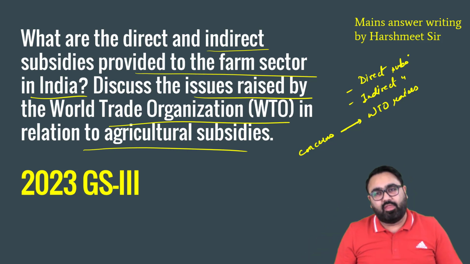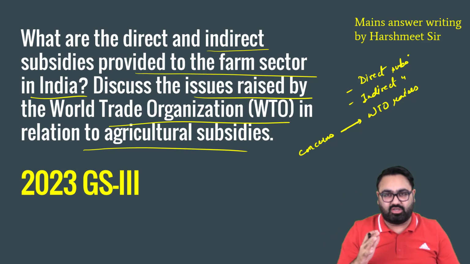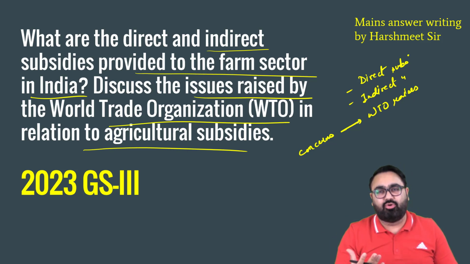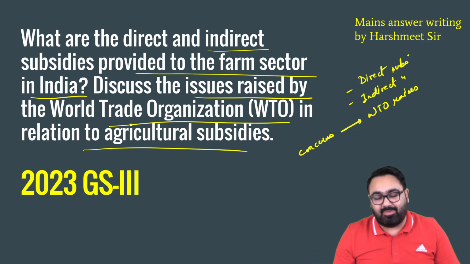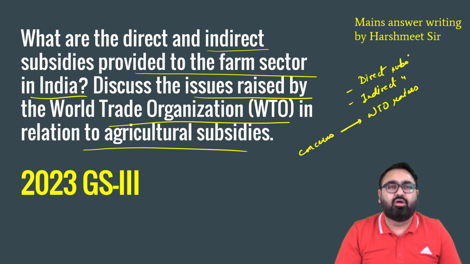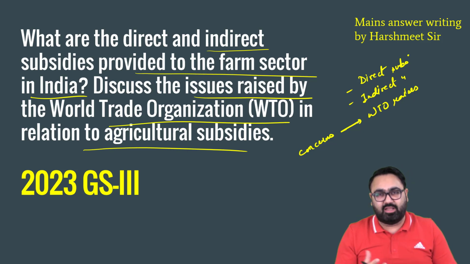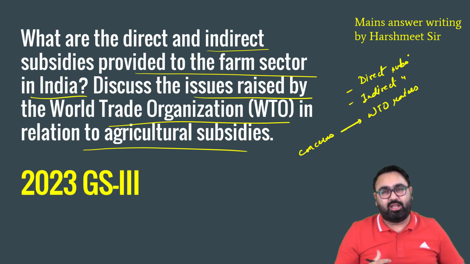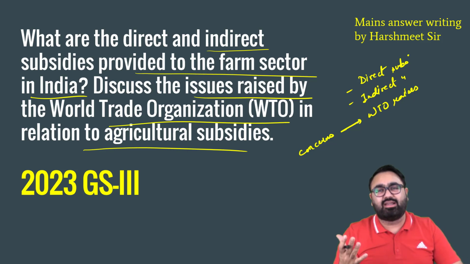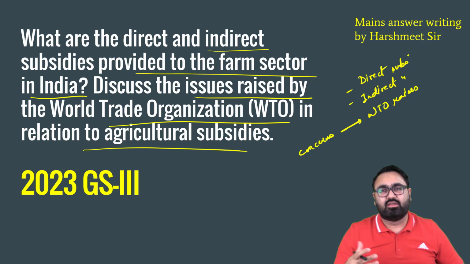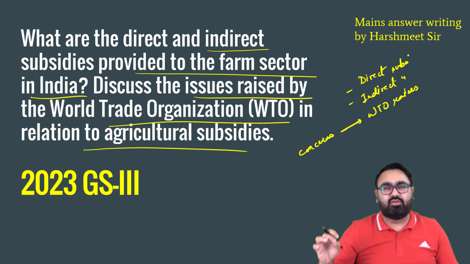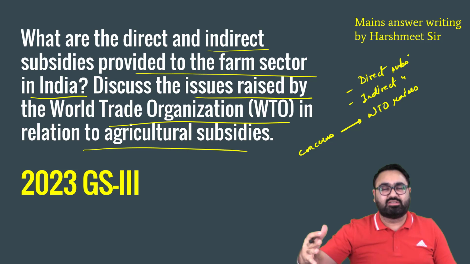How do you start? There are two ways to start this. First, if the question is asked and just a few months before the question, this matter came up in the WTO, then you can relate it. For example, you can start by saying that a few months back or this month, the WTO held discussion on India's farm subsidy, or the members of the WTO raised a question about India's farm subsidy, thus bringing this topic into light once again. So if something recent has happened related to this that you would have read in the paper, then that's a good way to begin, that this was in the news because of this and this reason.